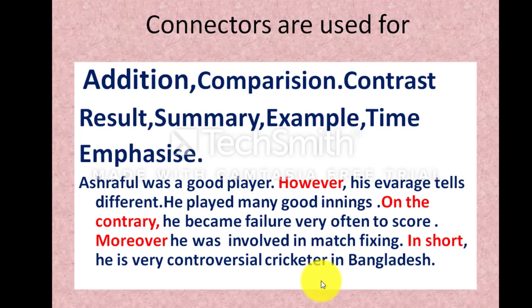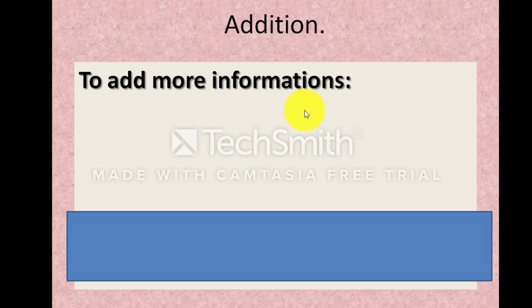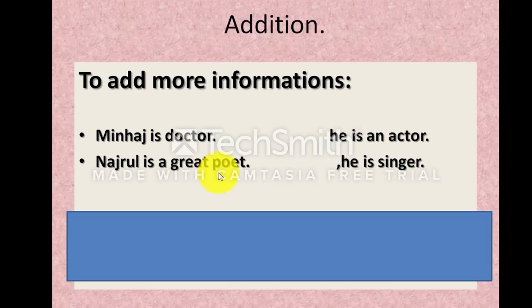Okay, dear student, let's go to the next slide. Addition. I have already told you that addition means to add more information. Look here. Minhaj is a doctor. He is an actor. Two pieces of information about Minhaj. Nazrul is a great poet. He is a singer. Two pieces of information about Nazrul. So now how can we connect these sentences?